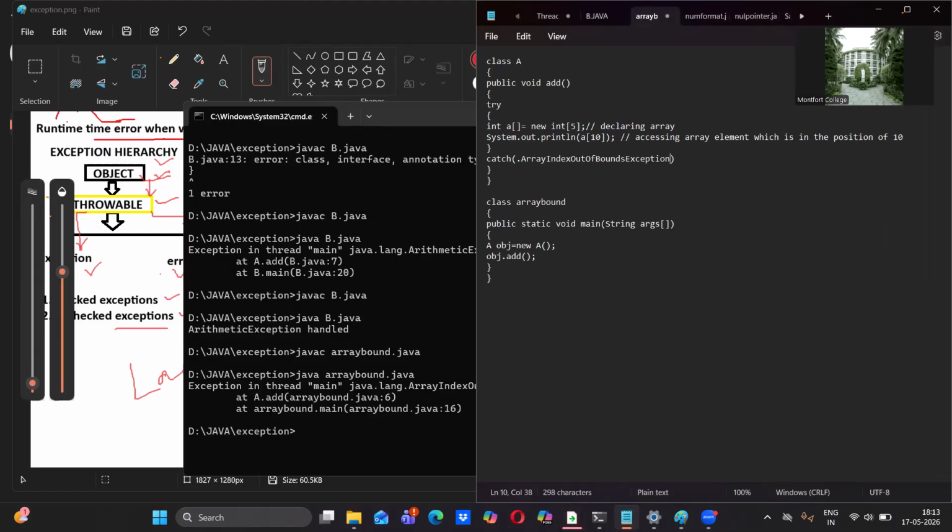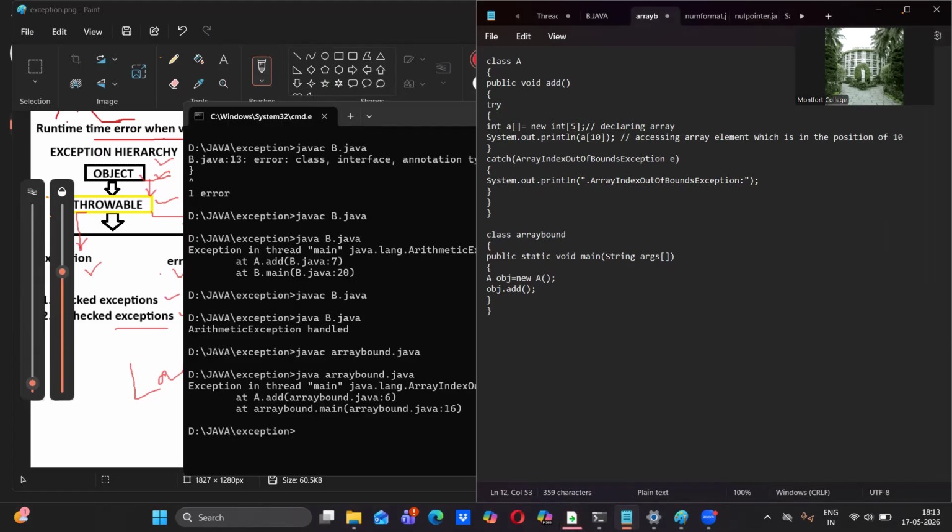Let me remove this one. Array index out of bound exception. Here we have to declare one variable or object for this, so that I have given here. So in the catch block, we have to open and close. Inside the catch block, we have to give one statement that can be anything. System.out.println, inside that you can give anything. It's your wish. What I'm going to give is array out of bound exception handled.